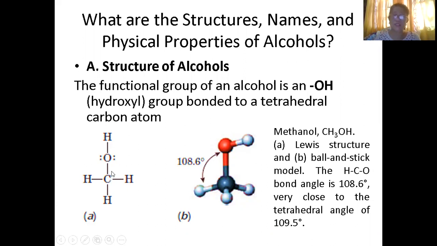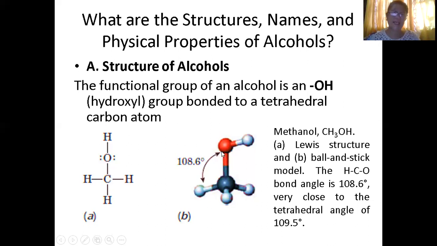Okay, so this is your carbon, then hydrogen, hydrogen. Then you have your OH, which is the functional group of your alcohol, the hydroxyl. Using this ball and stick model, you can see here, this is your carbon, the white ones are your hydrogen, and the red one is your oxygen.